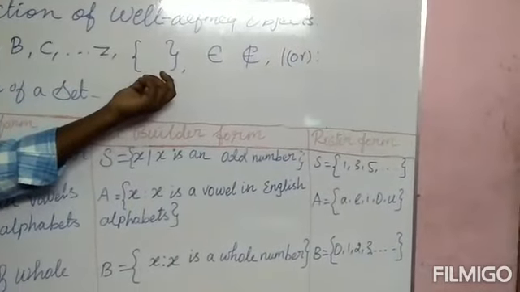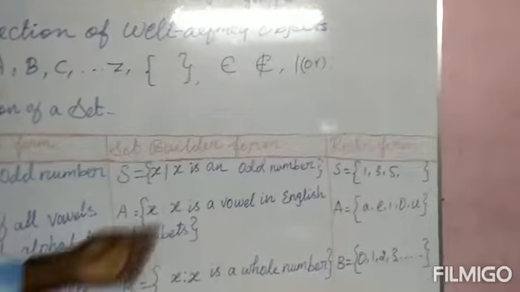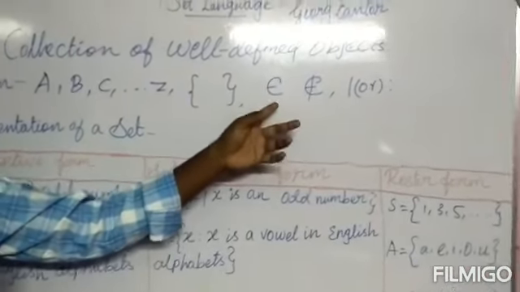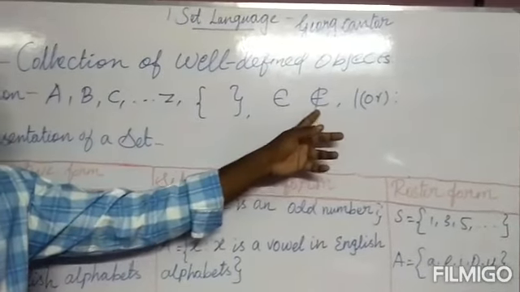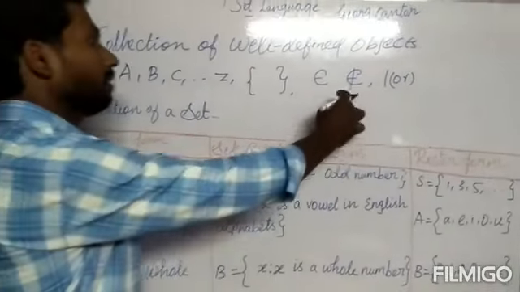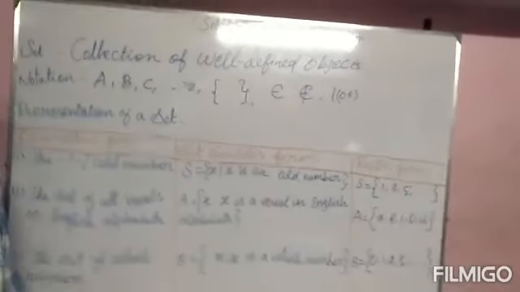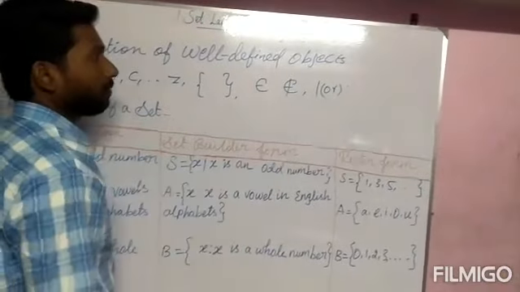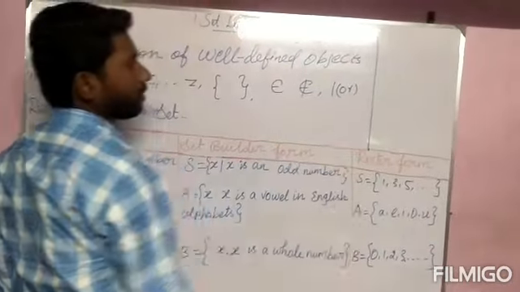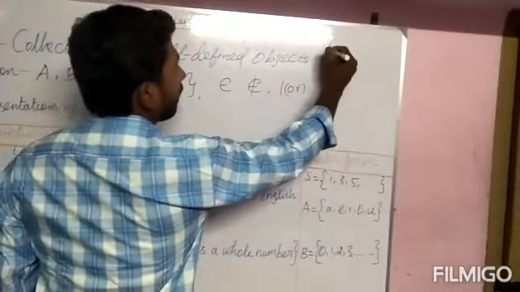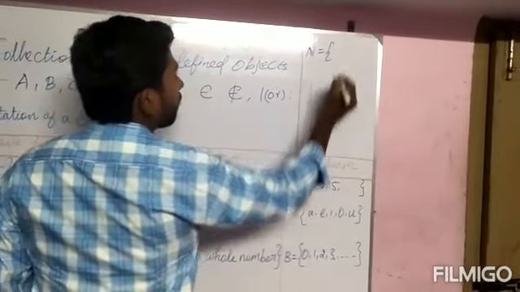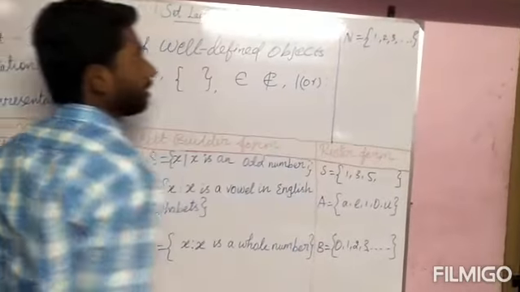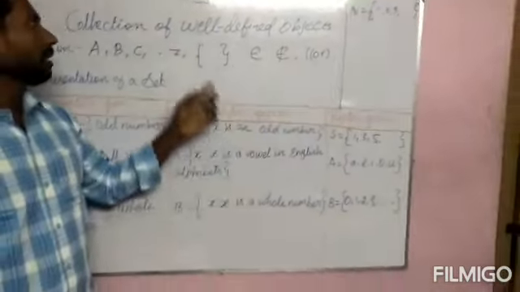Curly bracket is used for listing the elements. Belongs to is used to say the elements which are in the set. Does not belong to is used for an element which is not in the given set. Such that is used in the rule form. So now let us take one example. Let us take the natural numbers. The natural numbers are 1, 2, 3, etc. These are the natural numbers, you know already.